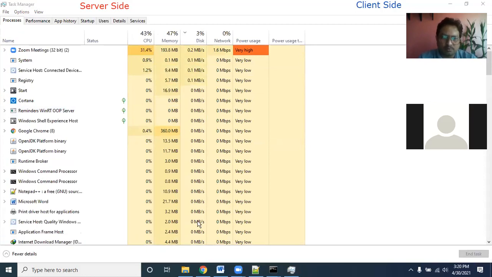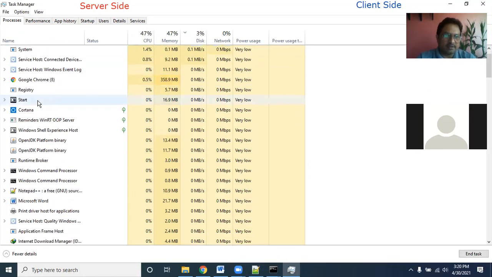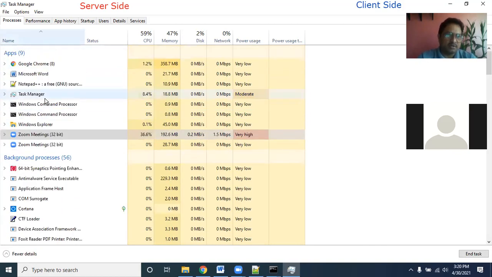I can show you in the task manager. You can see the processes. Can you see this task manager? Okay, if you click here, you can see that there are many programs currently being executed on my machine, and there are 9 applications. These are the processes: Google Chrome, Microsoft Word, Notepad++. You're not audible.